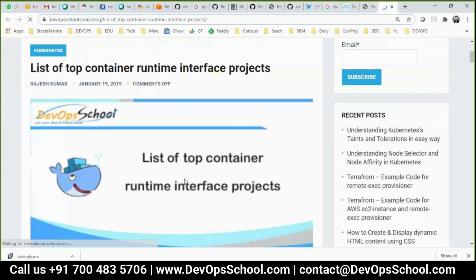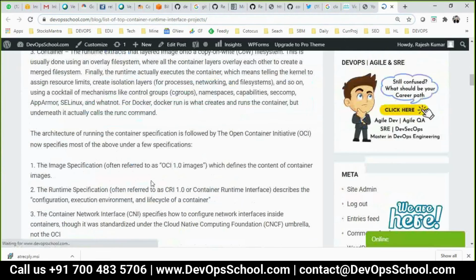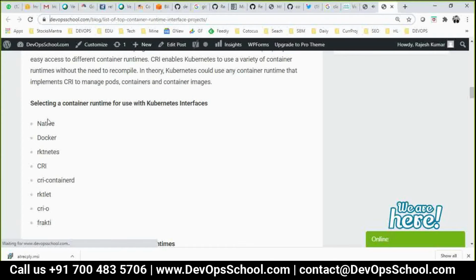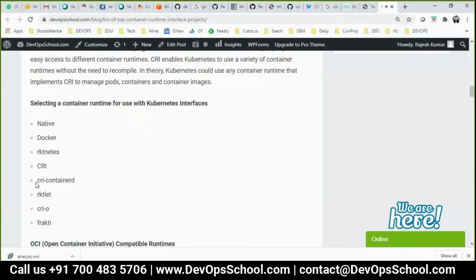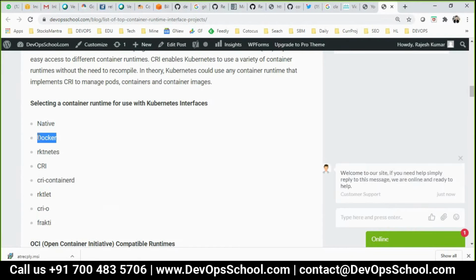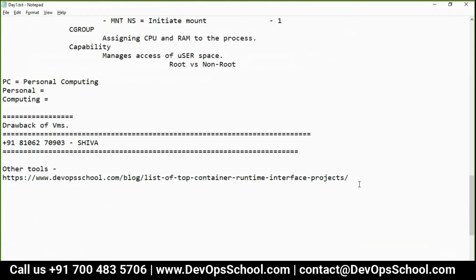Now look at this here. We have native Docker, Kubernetes CRI, CNI, Containerd, Rocket, CRI-O, Praxis. So these are the tools which are already available. So let's say if you don't like Docker, still you can go for others. Okay. So these are the other tools. Now the question is how to install Docker.